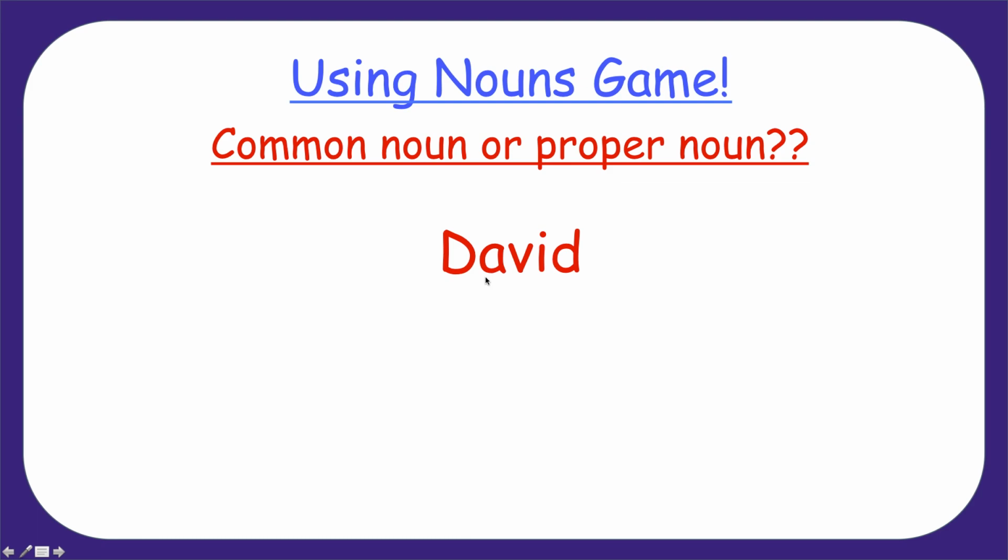Here's our first example. Common noun or proper noun? David. Is that a common noun or proper noun? Say it. You're right. It's a proper noun. It's a name of a person. David is the boy's name, so it starts with a capital D.